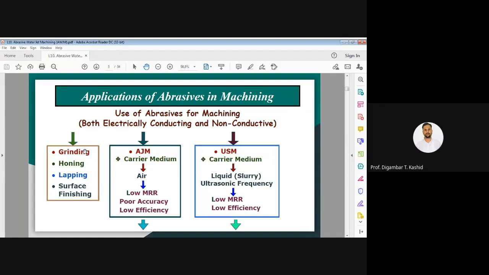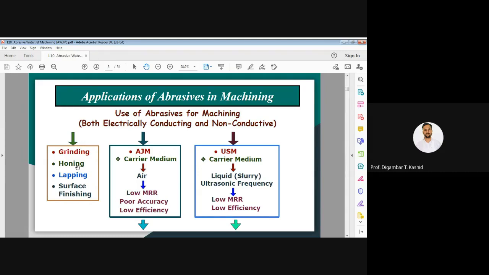Now we are somewhat familiar with abrasives because we have learned the abrasive jet machining process. So we know which type of abrasives we use for different operations. If you take the help of abrasives in traditional machining processes, they are grinding, honing, lapping, surface finishing, and similar other processes.